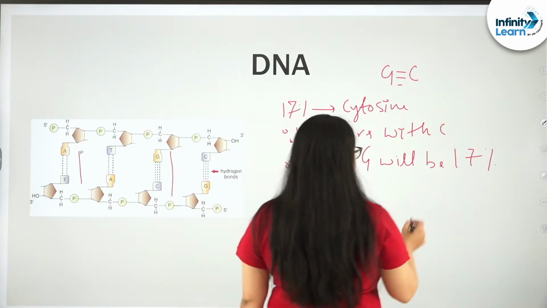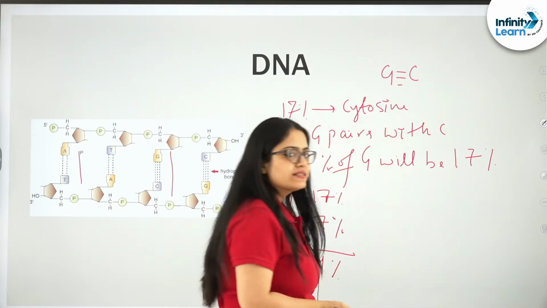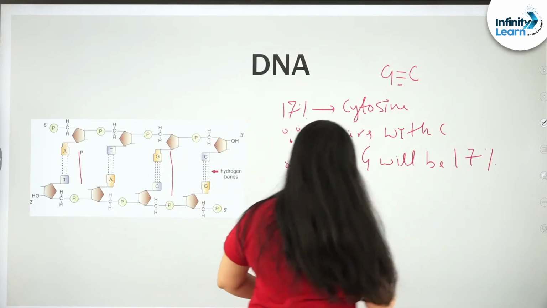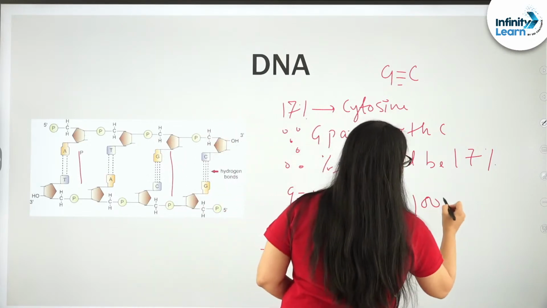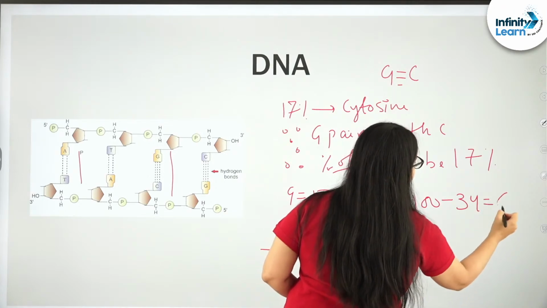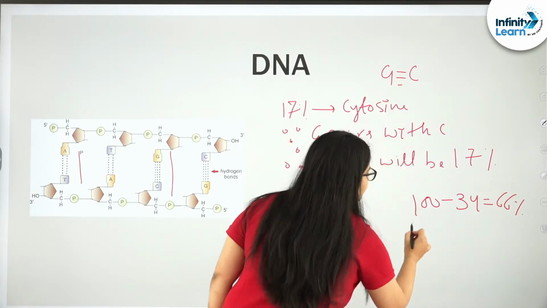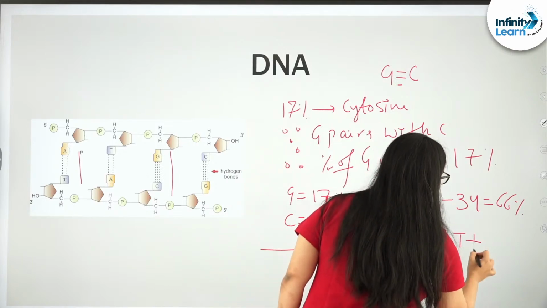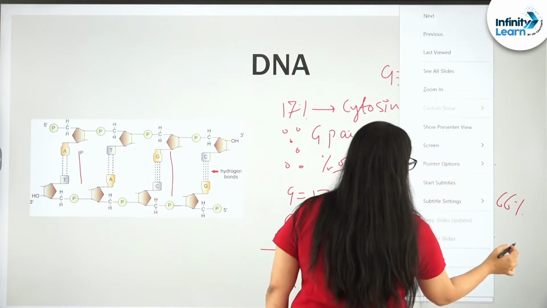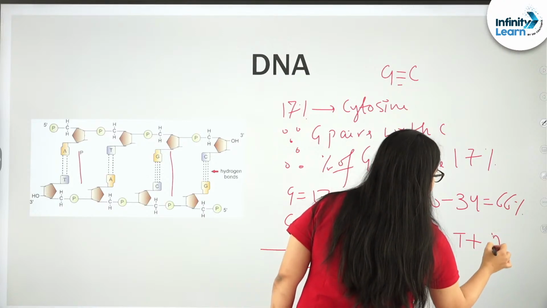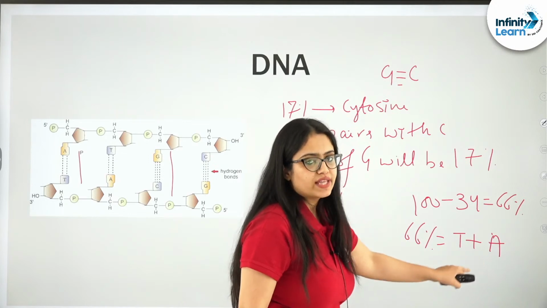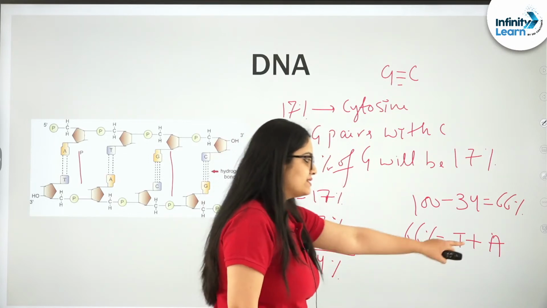Now out of 100, how many is left? 100 minus 34, that is 66%. That means in 66%, who is present? It is T plus A. So the remaining 66% will be formed by these two nitrogen bases, A and T.